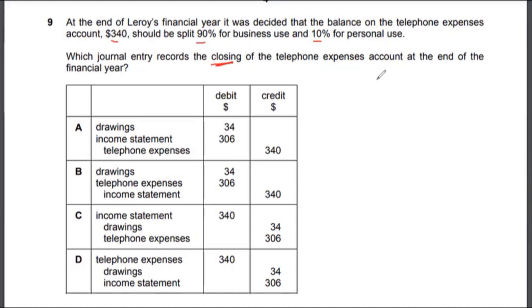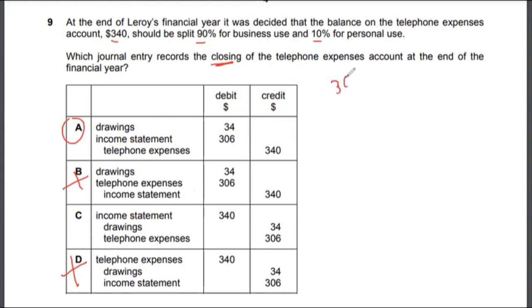So the debit side would be income statement and credit on telephone expenses. So option B and option D are going to be incorrect based on what the question is trying to ask me, right? So we are down to 50-50 now. And telephone and income expenses, right? So the correct answer to multiple choice 9 would be option A, because it is a portion between 90 and 10%. So 10% of it is drawing.